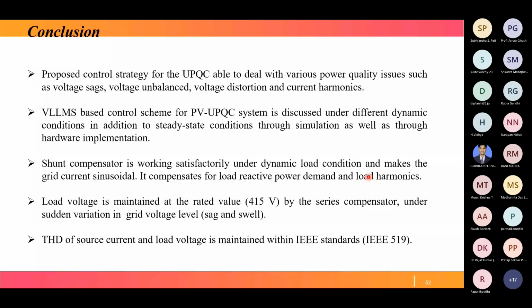And the load voltage is maintained at the rated value by the series compensator under variation in grid voltage level. Even if sag and swell are there, after compensation it maintains the voltage. THD of the source current is well within the IEEE standard.